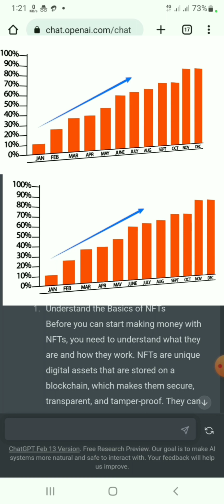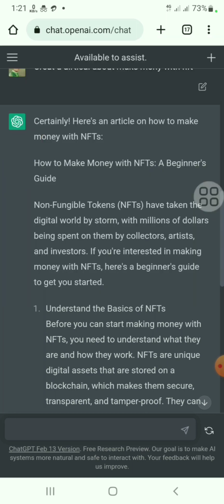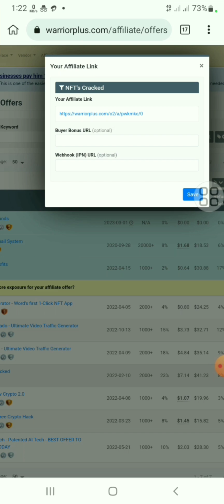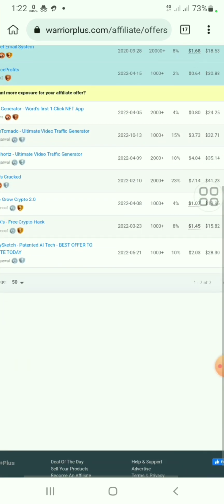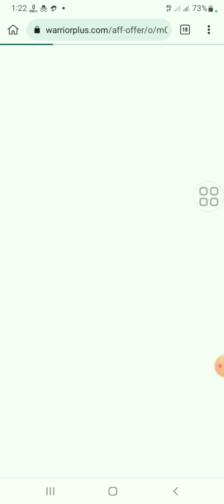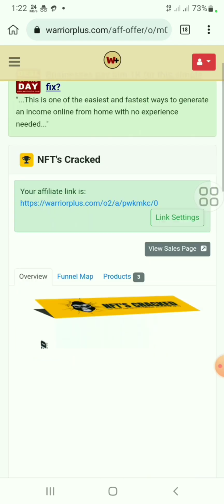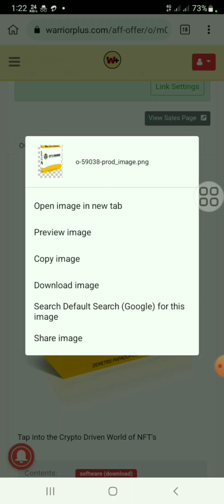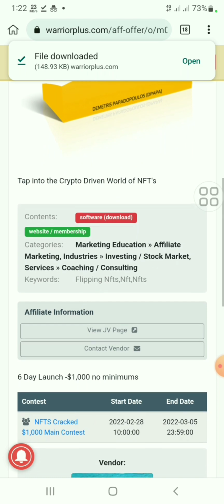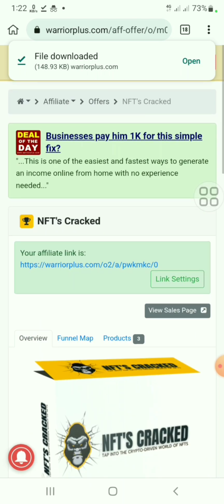What you need to do now is you just need a landing page. You can even directly copy and paste, but I'm using a simple landing page. So we need to go to our Warrior Plus account and tap on NFT Cracked. This is my product and we need an image. This is software. Just download this image.